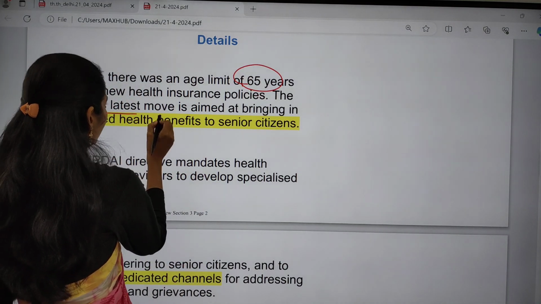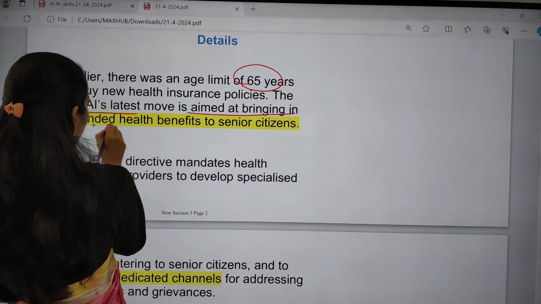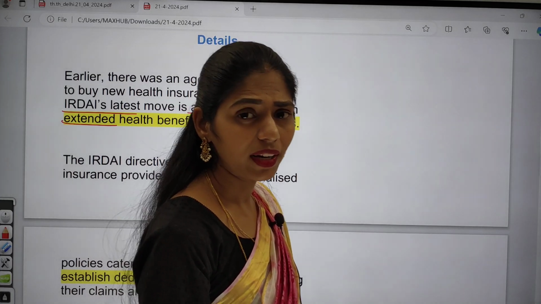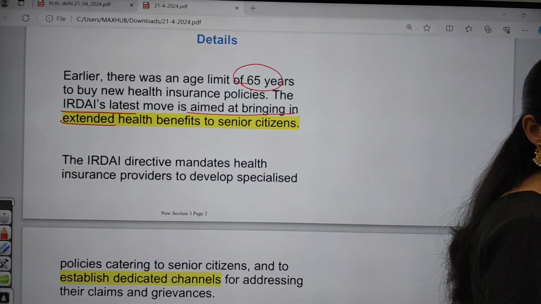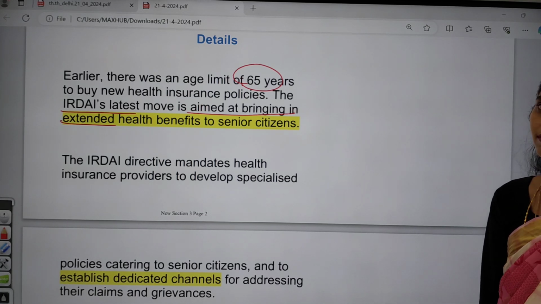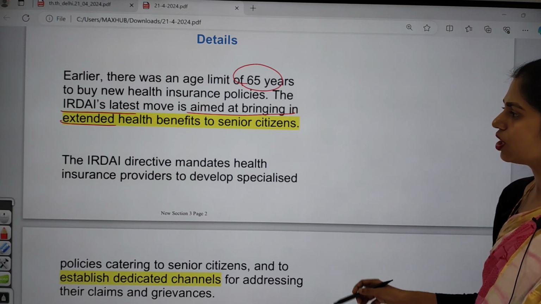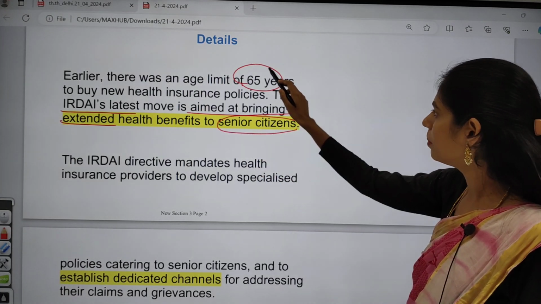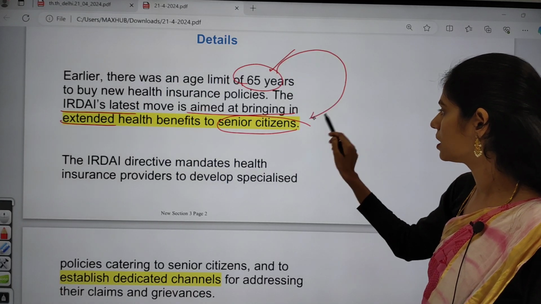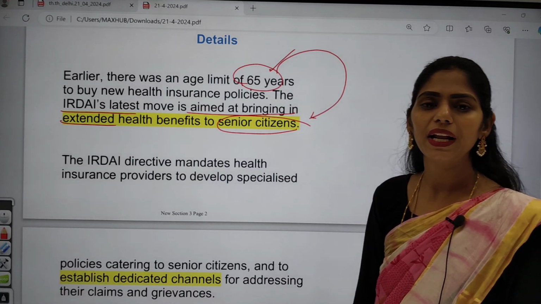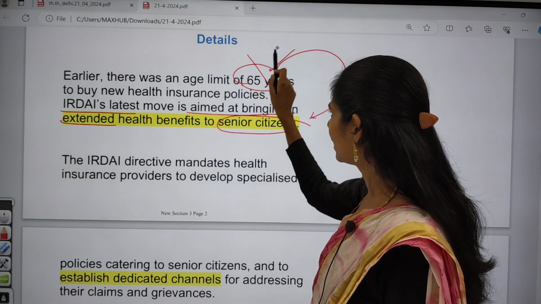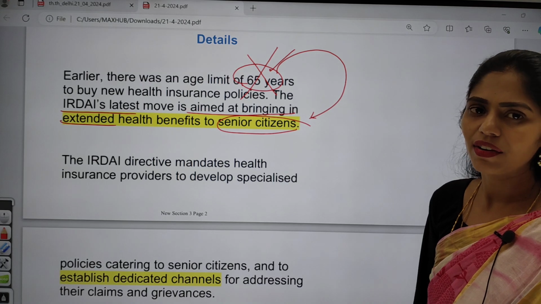IRDAI's latest move is aimed at bringing extended health benefits to senior citizens, because these senior citizens are most vulnerable to health diseases, right? They already face non-communicable diseases like hypertension, diabetes mellitus, and many more. Because of this, if there is an age limit to buy a new health policy, it will impact senior citizens and they will not get proper health benefits. So now IRDAI said that we have to remove this limit of 65 years of age.